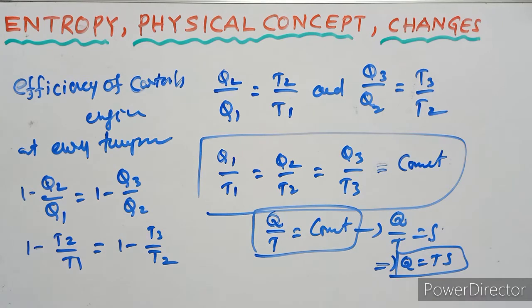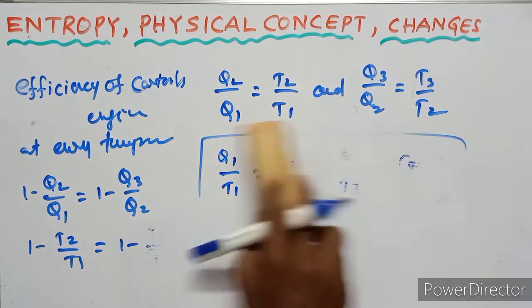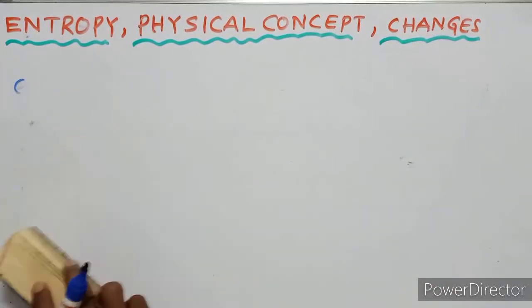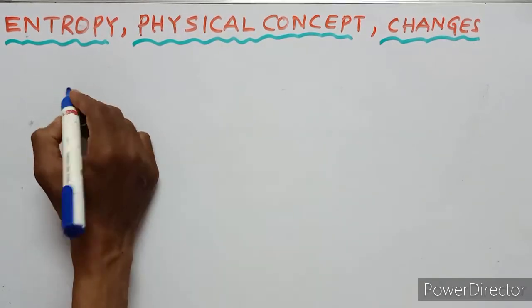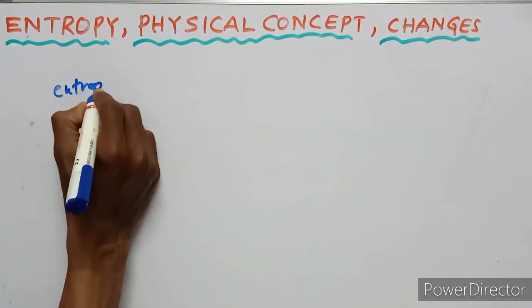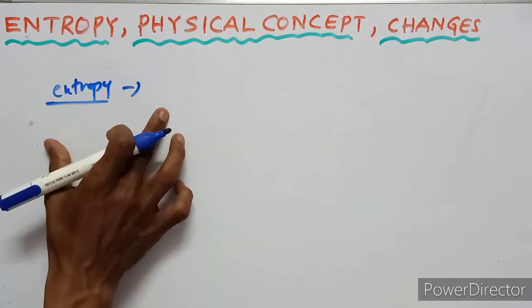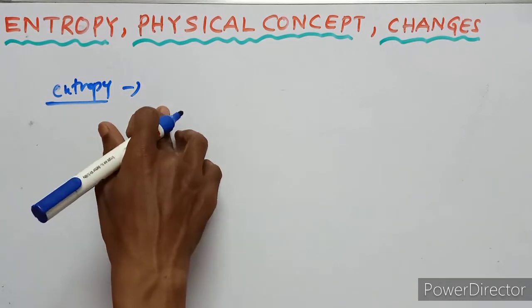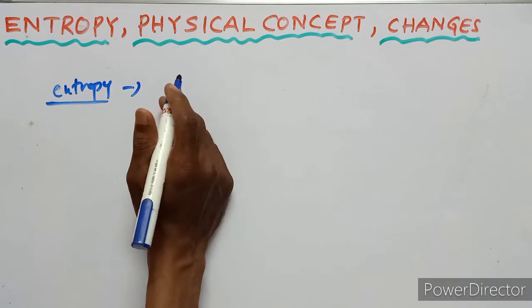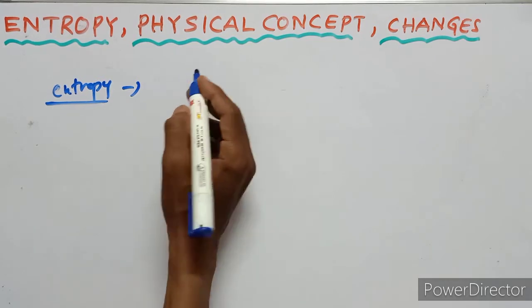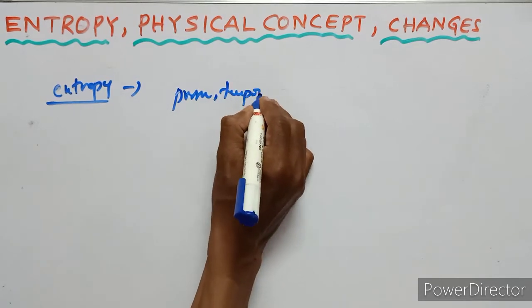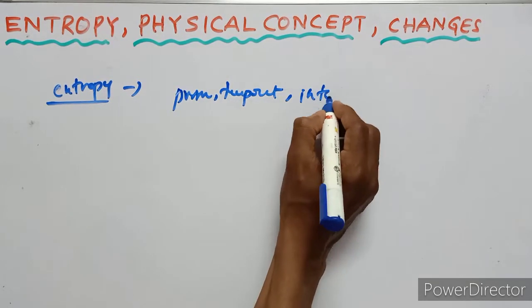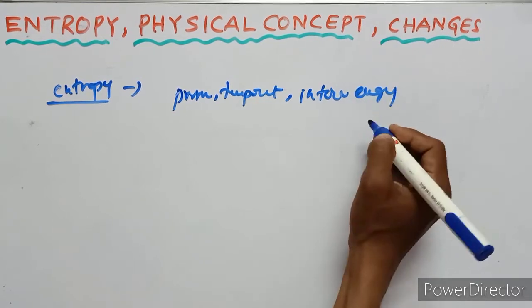Next, we have to discuss the physical significance of entropy. The entropy of a substance is a real physical quantity, and it is a definite function of the state of the body, like pressure, temperature, and internal energy.